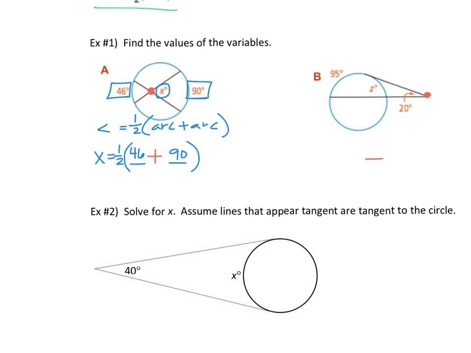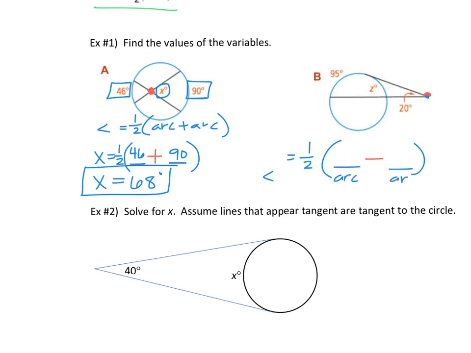Is 68. So x would come out to 68 degrees. Okay. For the second one, it was outside. So we're doing arc minus arc in parentheses and taking half of that and setting that equal to my angle, right? So it's an angle here, an arc here, and an arc here.